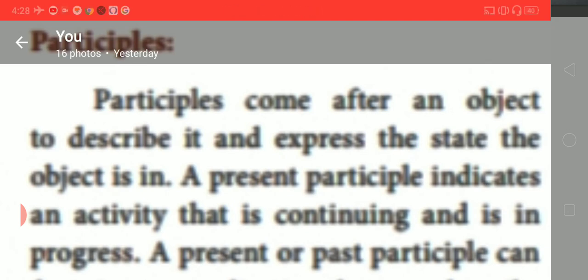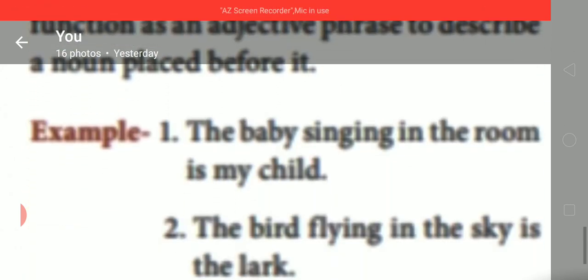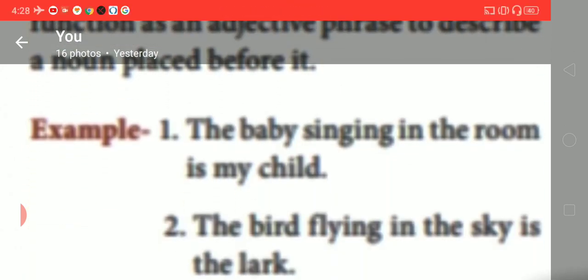A present participle indicates an activity that is continuing and is in progress. A present or past participle can function as an adjective phrase to describe a noun that is placed before it. Example you see, the baby singing in the room is my child. So they are talking about the subject. The bird flying in the sky is lark. So the main verb is be verb.